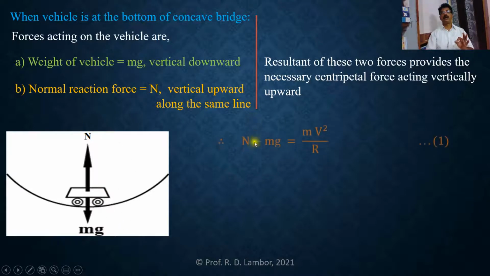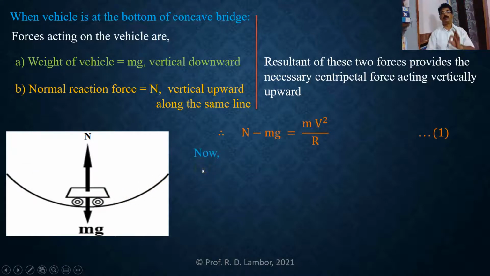Therefore N minus mg gives you the resultant of these two forces acting on this vehicle, and that resultant is providing the required centripetal force, and due to that centripetal force the vehicle is moving along this concave bridge performing circular motion.